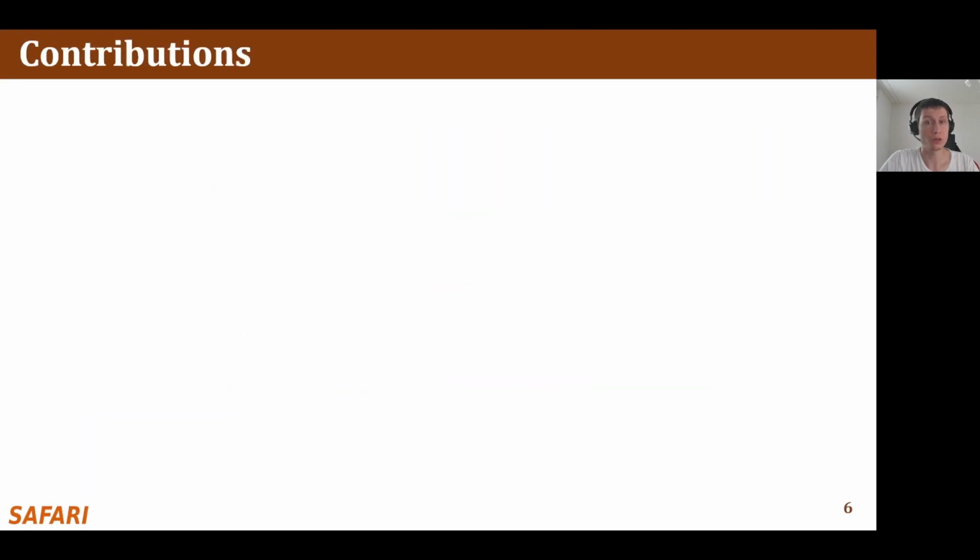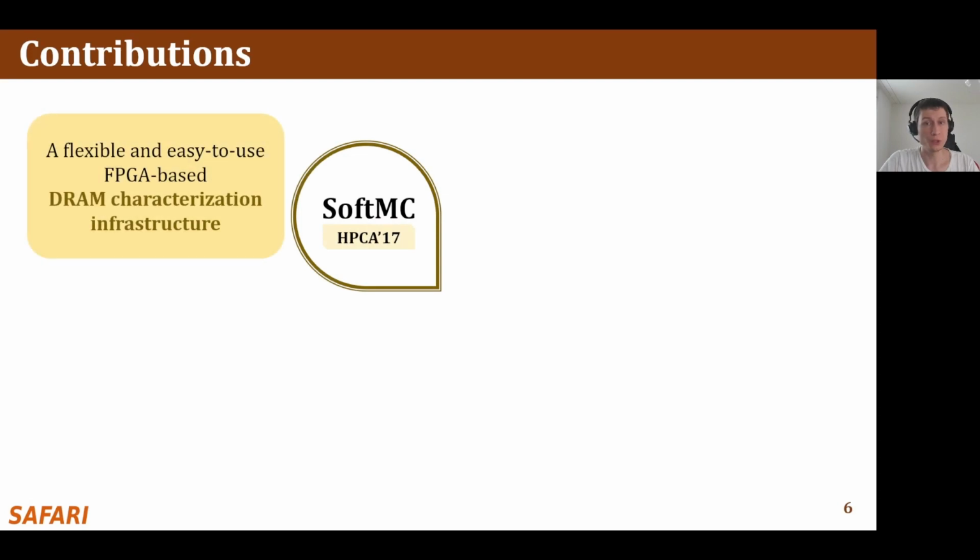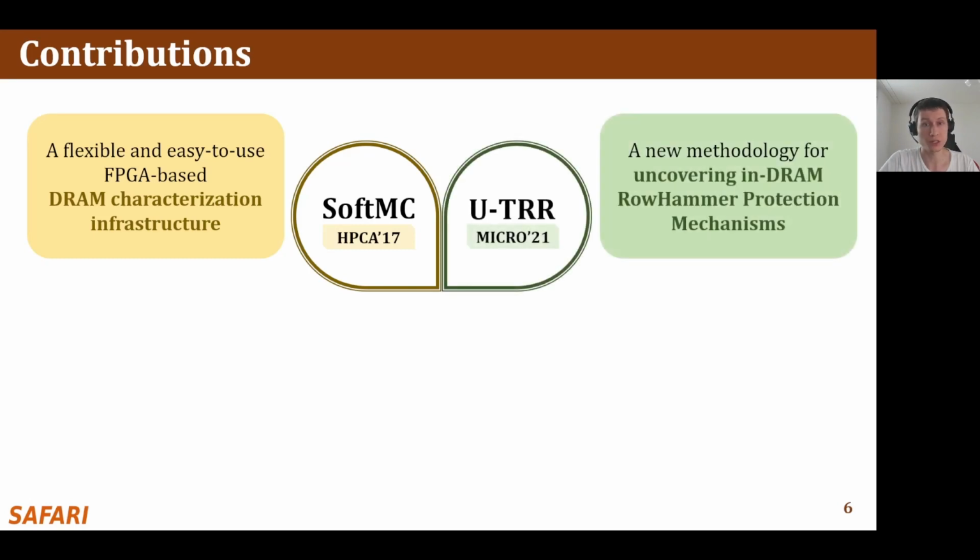We make 4 core contributions that support this thesis statement. In our first contribution, we built SoftMC, a flexible and easy-to-use FPGA-based DRAM characterization infrastructure. Our second contribution, U-TRR, develops a new methodology to uncover the inner workings of in-DRAM RowHammer protection mechanisms for studying their security properties.